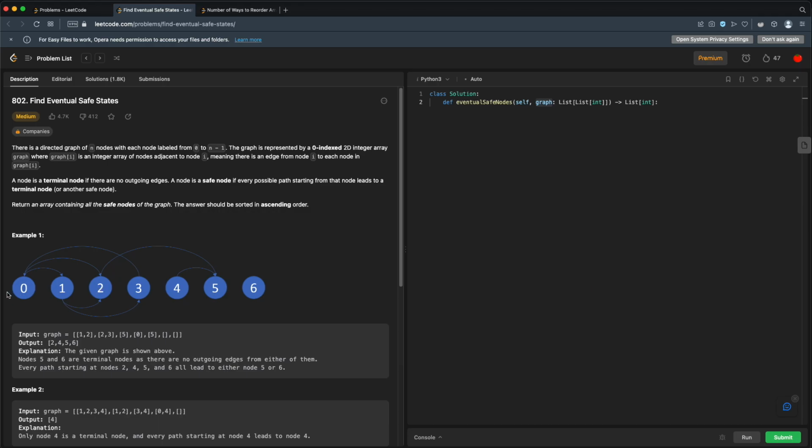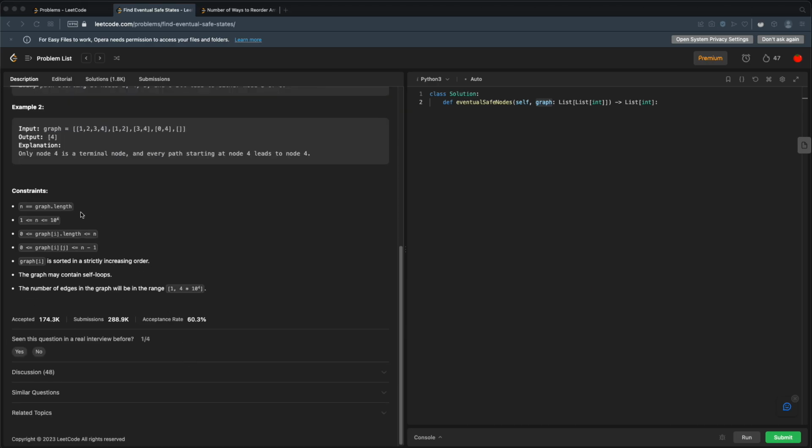2 though, it looks like 2 goes to 5, and 5 is a terminal node. So 2 could be a safe node, right? 2 only goes to 5, so that's a terminal node. 2 should be safe. So in the end here, it looks like we have 2, 4, 5, 6. I'm not going to go through all of them, but that's our basics. Then we have some constraints.